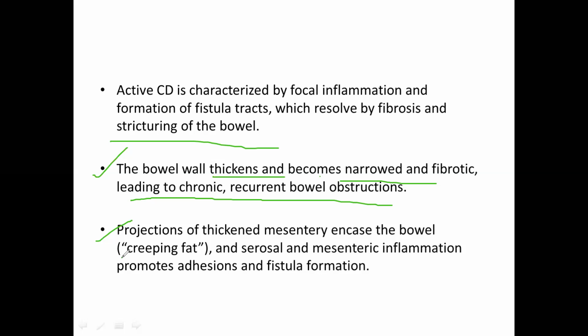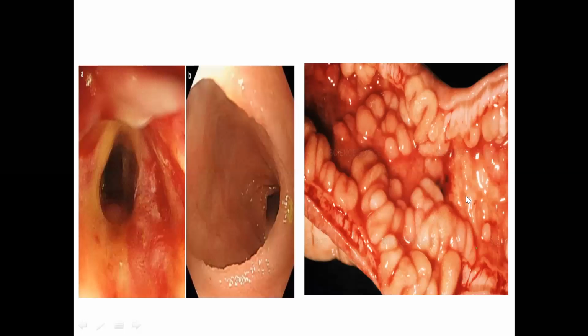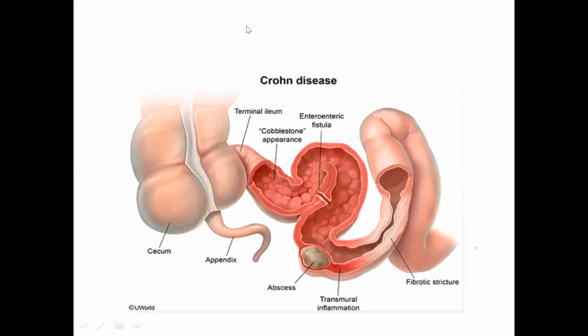That is the encasing of the bowel by the fat from the mesentery. It is called creeping fat. What will happen because of this encasing? It will lead to adhesions and fistula formation. In this diagram you can see there is formation of fistula, here there is cobblestone appearance, and there is fibrotic stricture also.